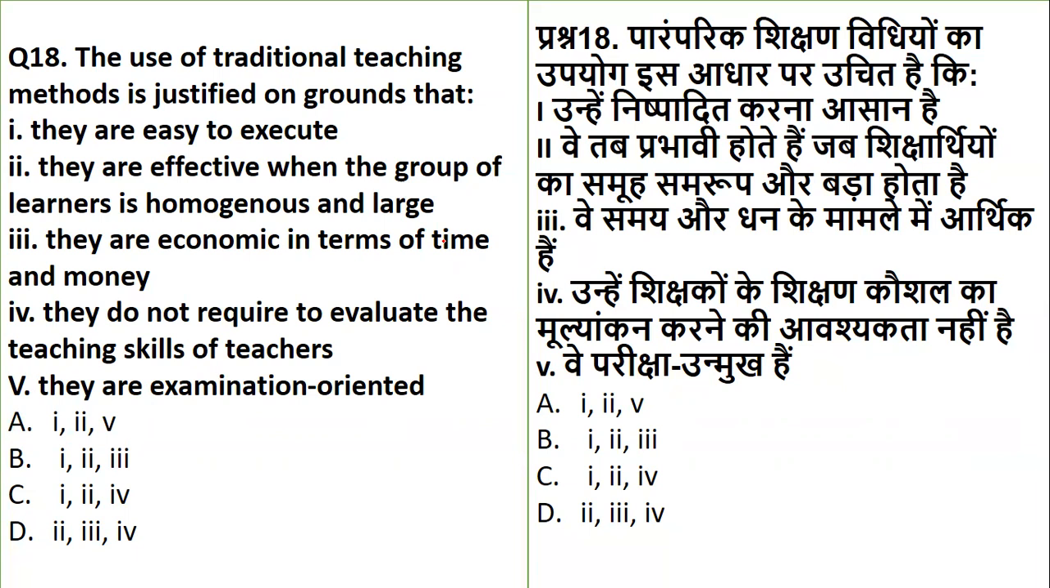The traditional teaching methods are justified on which of the following grounds? The one which is justified is that they are easy to execute, they are effective when the group of learners is homogeneous and large, they are economic in terms of time and money, or they do not require the skills, or they are examination oriented.